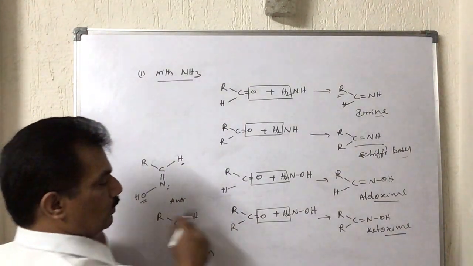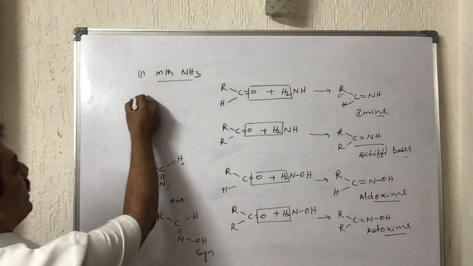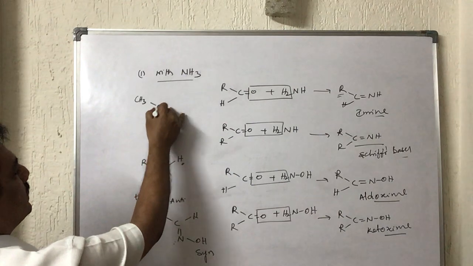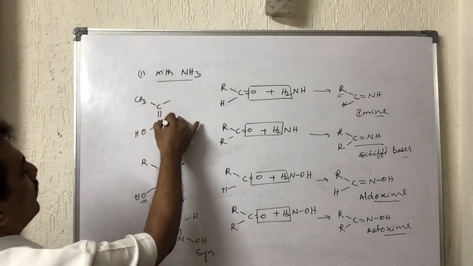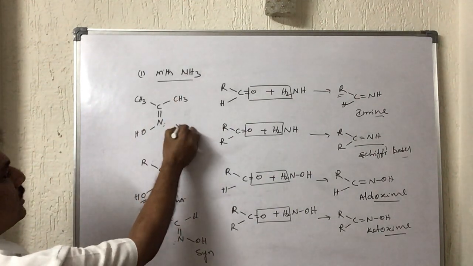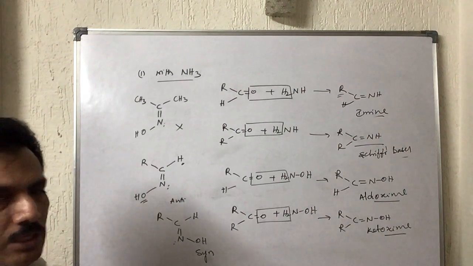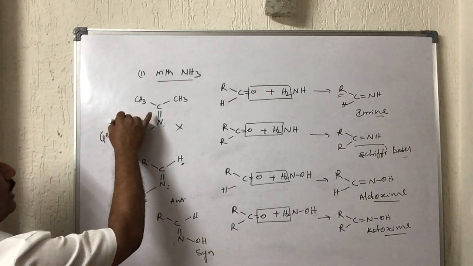And in case of ketones, symmetric ketones, say for example, where both alkyl groups are the same like this, C, N, OH, and here the lone pair, and it is CH3. Then in this case, there is no optical isomerism here, that is geometrical isomerism. It is nothing but geometrical isomerism.